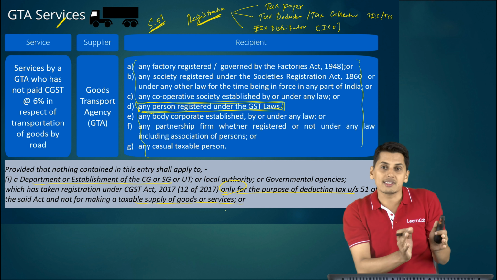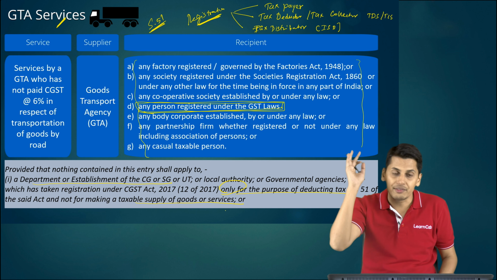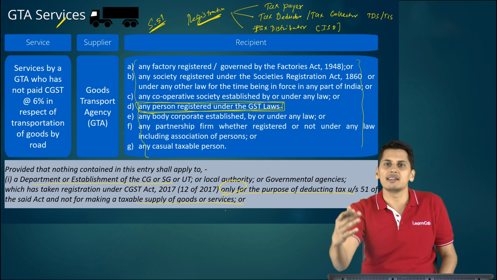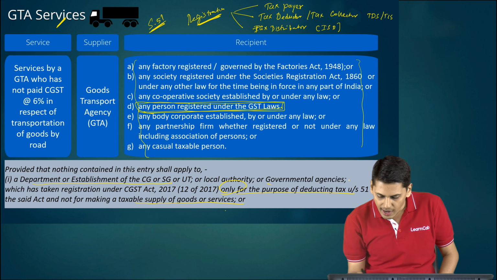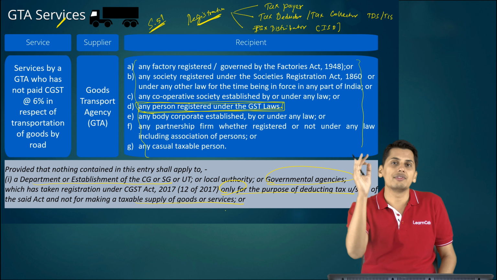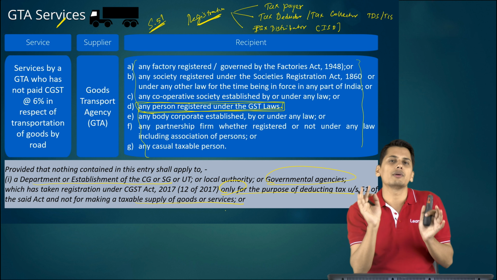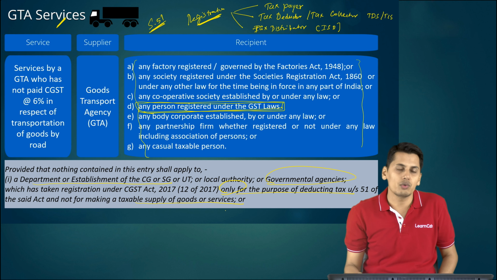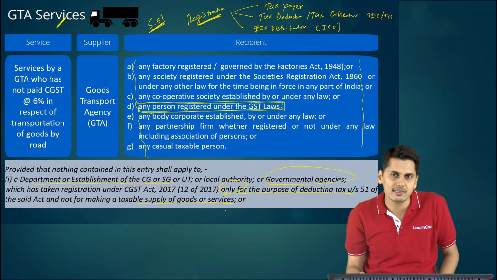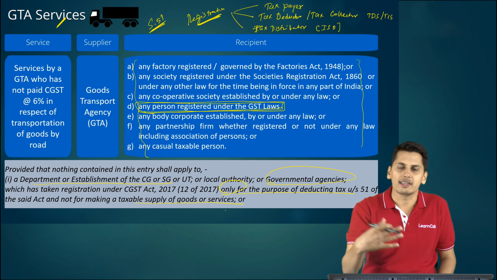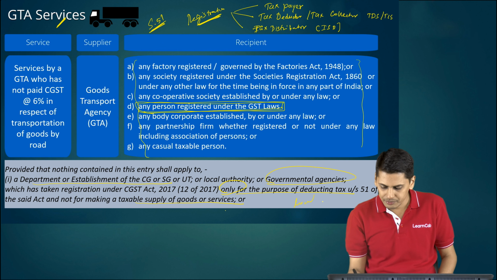Amongst those specified persons, they have not taken everybody. They have taken only department or establishment of the government, that is central, state, union territory or local authority, and governmental agencies. So only these, if they have obtained registration only for the purpose of tax deduction and not for making any taxable outward supplies and paying taxes thereon, in such case this RCM notification is not applicable to them.